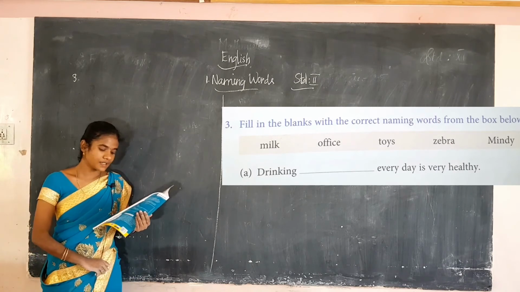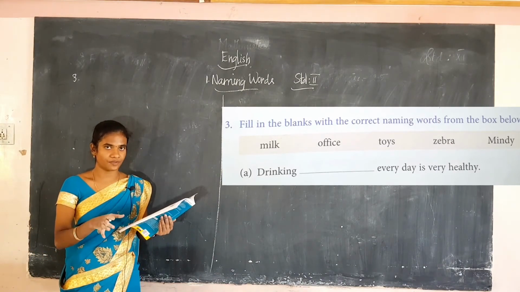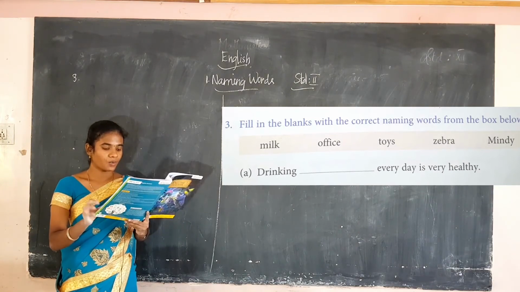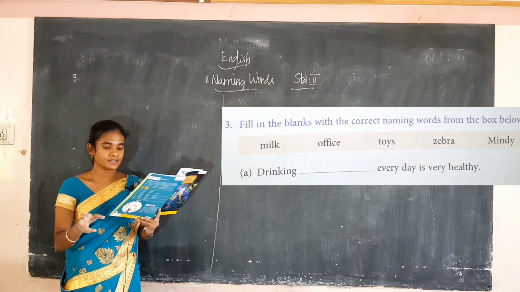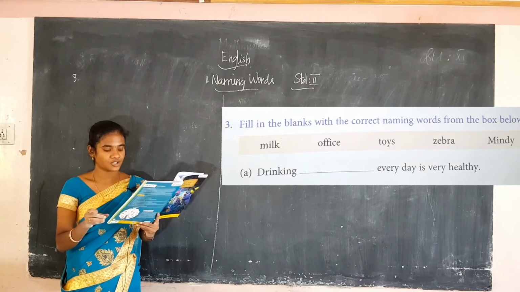Fill in the blanks with the correct naming word from the box below. In the box they have given a list of names. You have to fill in the correct one. What are the words given? Milk, office, toys, zebra, Mindy.